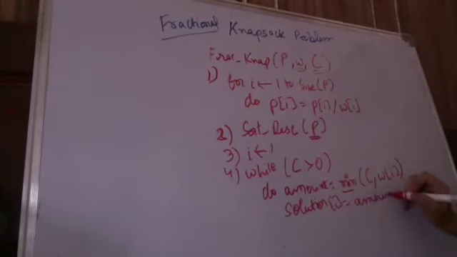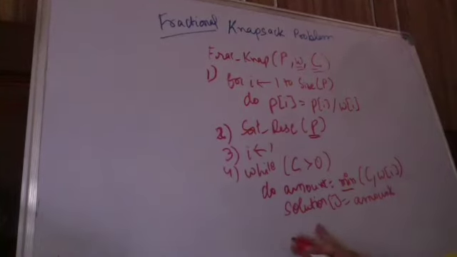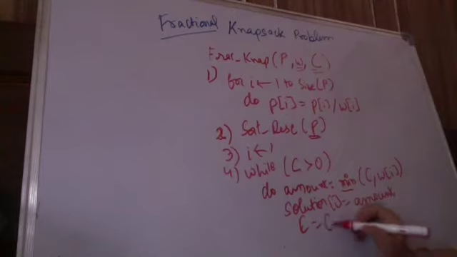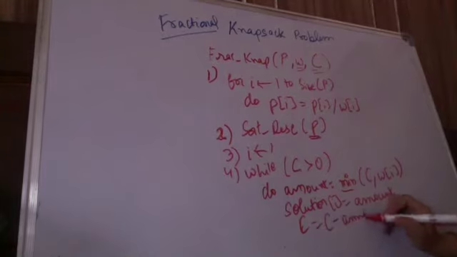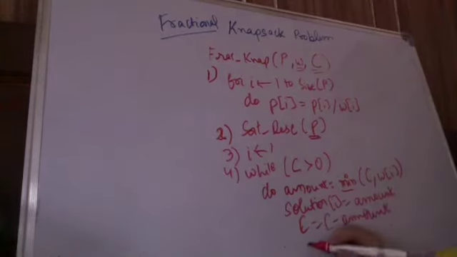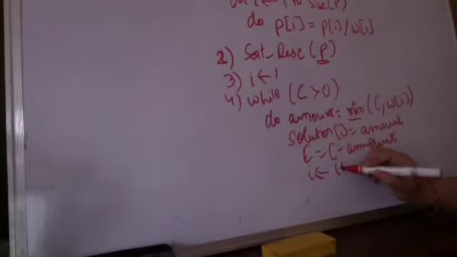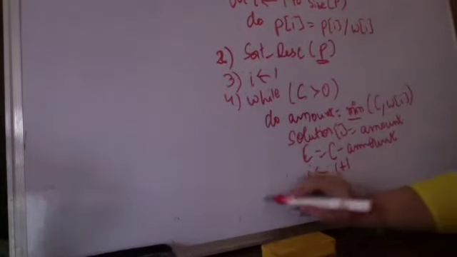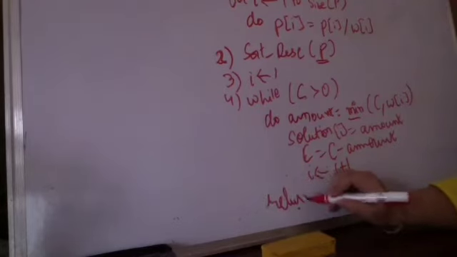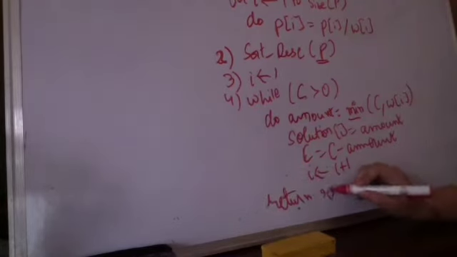I am adding the amount to my solution. I'll just tell you what this means. And I am decreasing the capacity by C minus amount. Then I am incrementing the value of my loop variable by 1. And I return the solution when the loop ends.